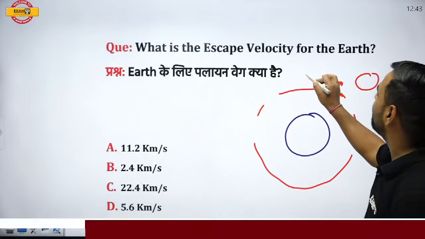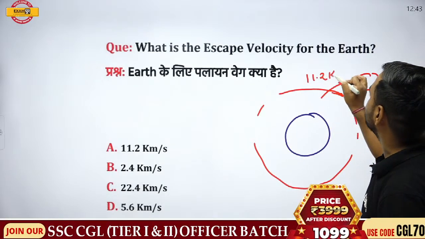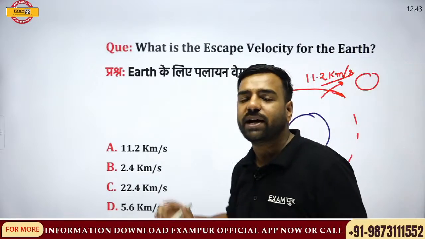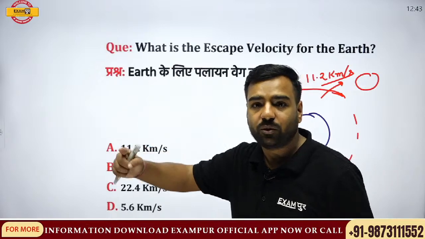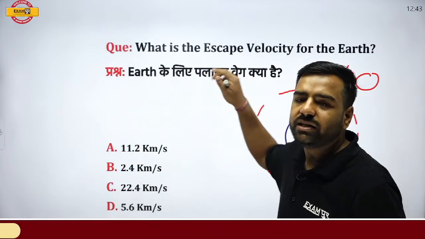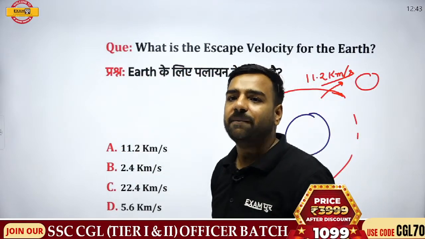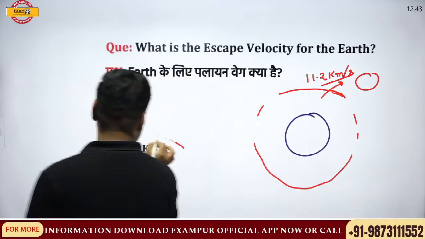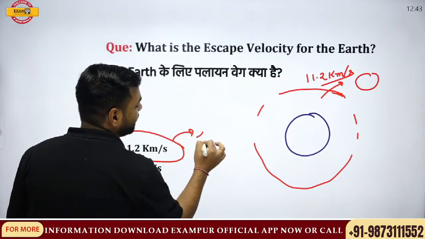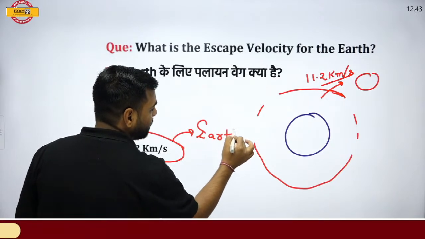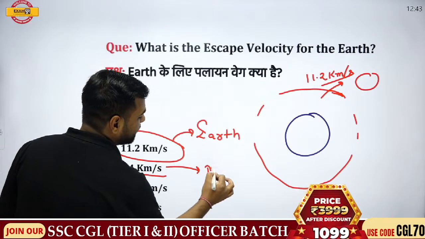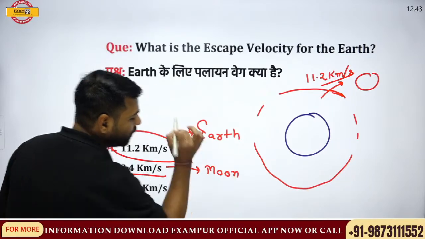If I talk about this 11.2 kilometer per second, this is the minimum velocity required to cross the gravitational pull of Earth, and yes, it will reach other planets or Mars. Totally correct, Madhana. This was my second question. This 11.2 kilometer per second is for the Earth. And everyone, please remember, 2.4 kilometer per second is the value for the Moon.